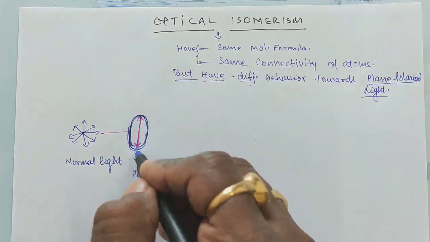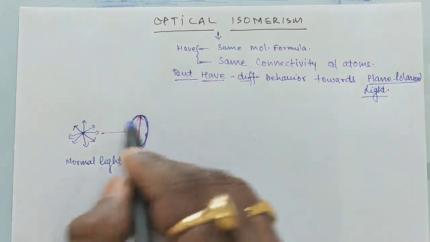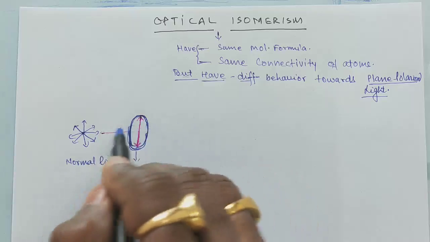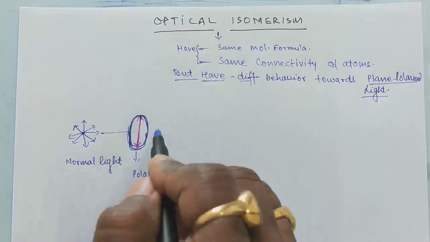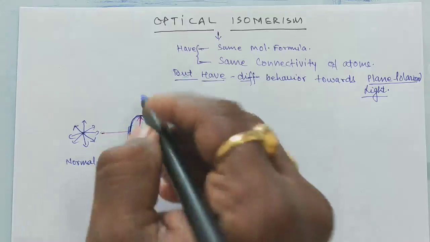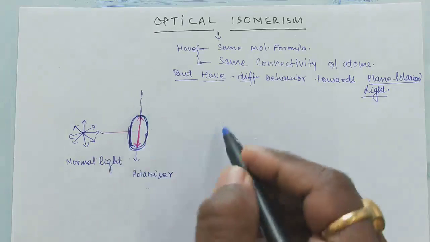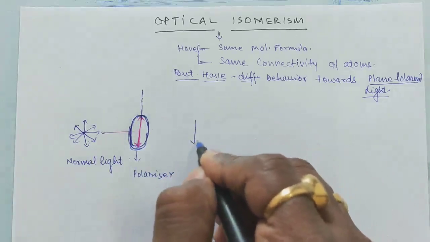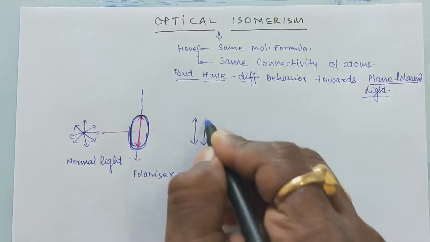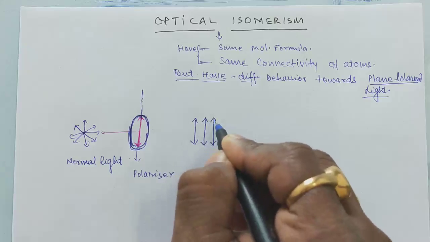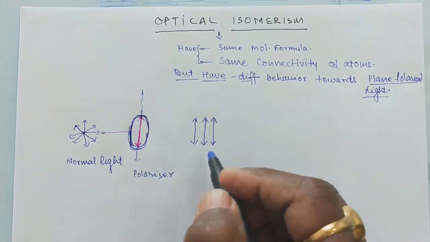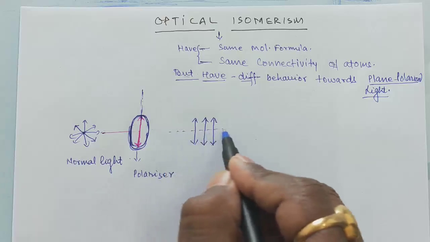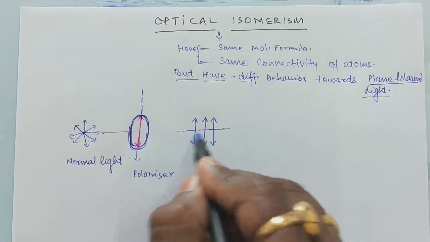So along this axis only the light vectors are passed, and those vibrations which are perpendicular or at any angle with respect to this axis become opaque. So we get this kind of light in which the plane of polarization is a single plane, meaning the light vectors vibrate in one plane.